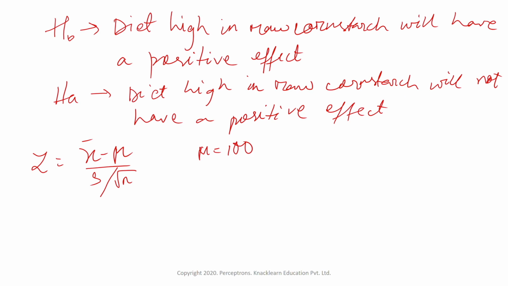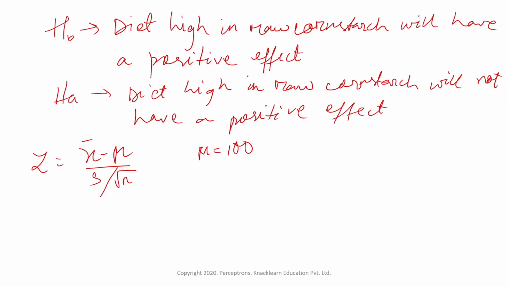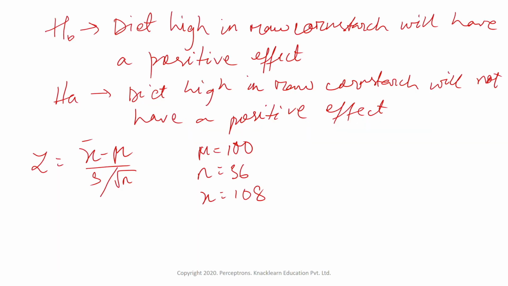The other thing is the sample mean, which is 108. That is a sample of 36 patients, so the sample size is 36, which has a mean of 108. And the standard deviation is 15. That is the population standard deviation, which is nothing but 15. So we can write it as sigma or S equal to 15.